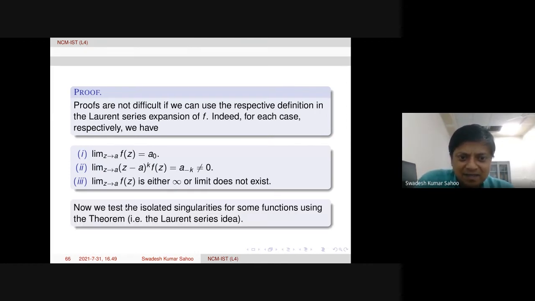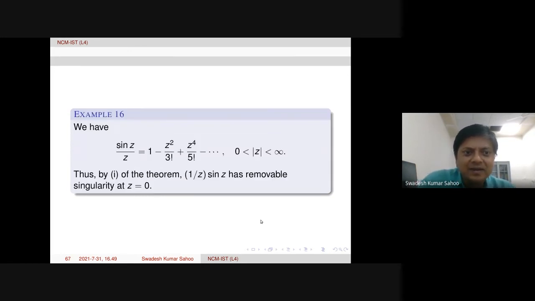So now we test some isolated singularity for some functions. Okay, quickly. So we have sin z by z. We have this series in this deleted neighborhood of 0. Then by first part, what we see here, it does not have any principal part. Therefore, this function has removable singularity at z equal to 0. This is simple. From Laurent series expansion, we do not have any principal part here. Only analytic part we have. That is the reason this is removable singularity.